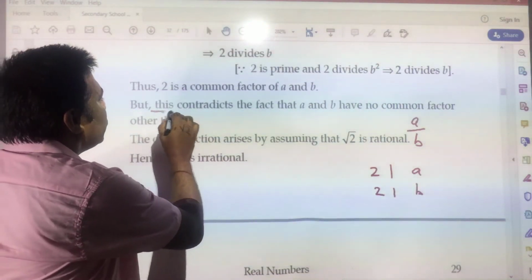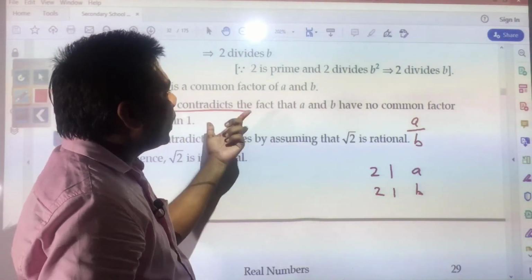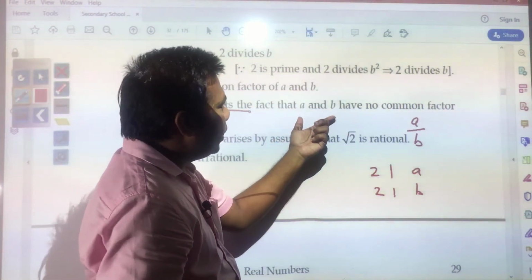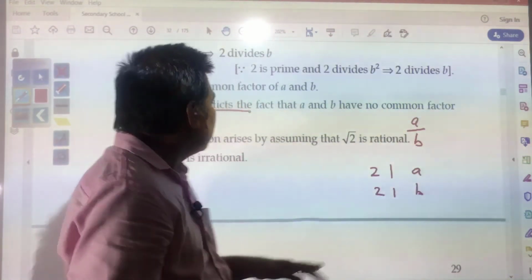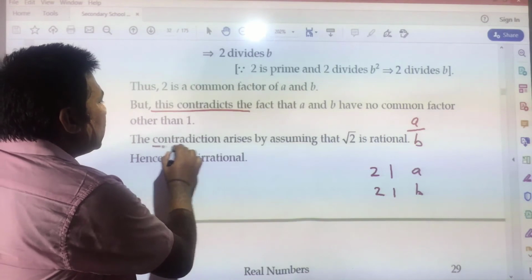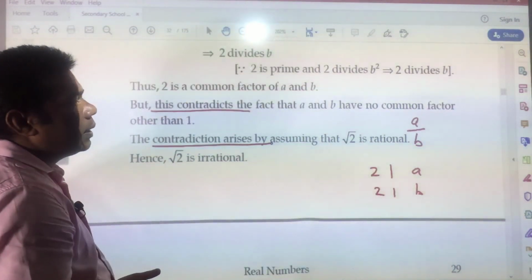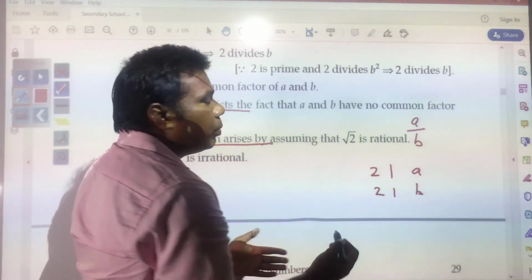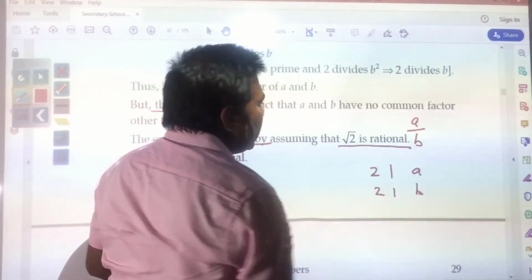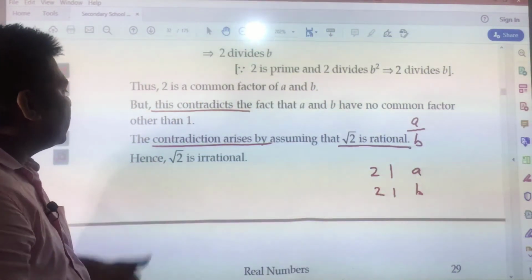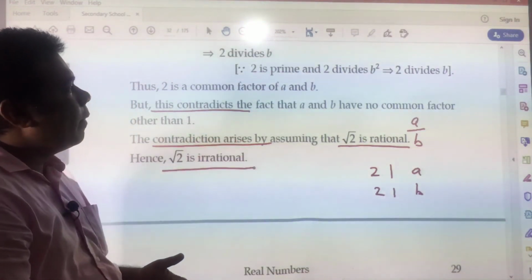But what had we assumed? We assumed, if possible, that root 2 can be expressed as a by b, where a and b have no common factor other than 1. The contradiction arises by assuming that root 2 is rational. Why is there this contradiction? Because we wrongly assumed that root 2 is a rational number, and hence root 2 is irrational.